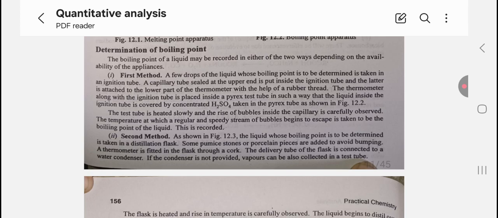The thermometer along with the ignition tube is placed inside a tube in such a way that the liquid inside the ignition tube is covered by concentrated H2SO4 taken in the Pyrex tube as shown in the figure. The test tube is heated slowly and the rising bubbles inside the capillary are carefully observed. The temperature at which the regular and speedy streams of bubbles begin to escape is taken to be the boiling point of the given liquid.